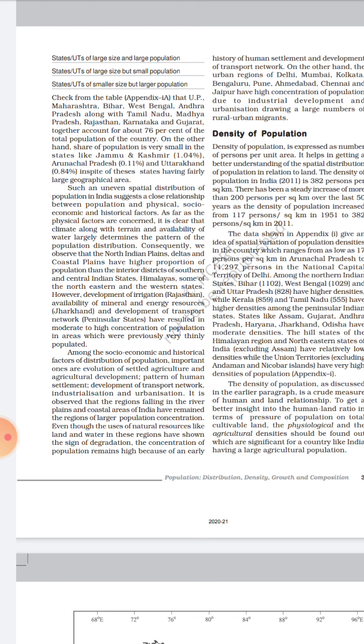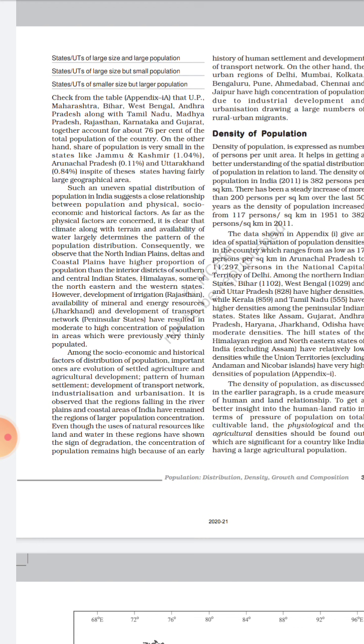So why is there this uneven spatial spread, that is, spatial distribution of population? What does it suggest? As I already told you, there are many features: physical features, socio-economic features and historical features. For example, we observe that the northern Indian plain or Gangetic plains, deltas and coastal plains in the southern side have a higher proportion of population than the interior districts of southern and central Indian states.